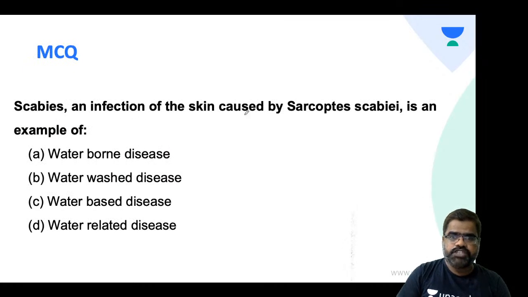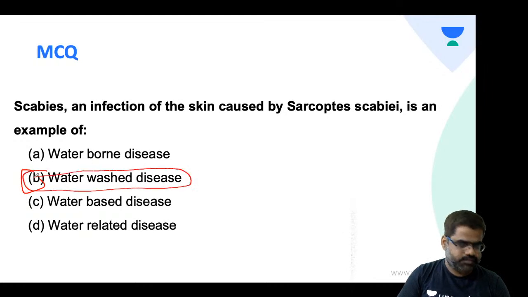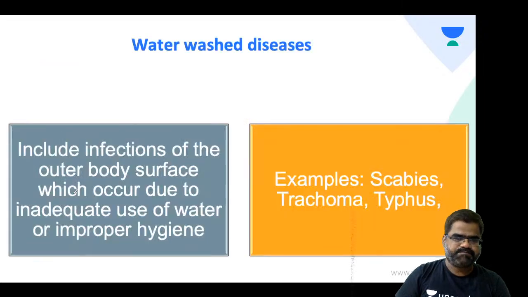Scabies, an infection of the skin caused by Sarcoptes scabiei, is an example of waterborne disease, water-washed disease, water-based disease, water-related disease. Come on, student, try this. What do you think about scabies? Is it waterborne? Water-washed, water-based, water-related? Utkarsh goes with B. Okay. Anyone? Yes. Very good. So it is water-washed disease.